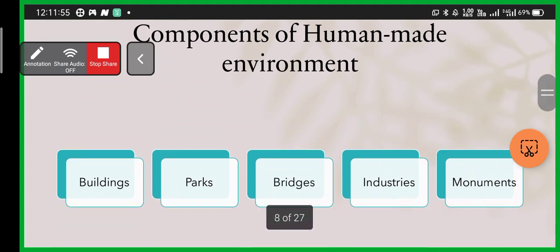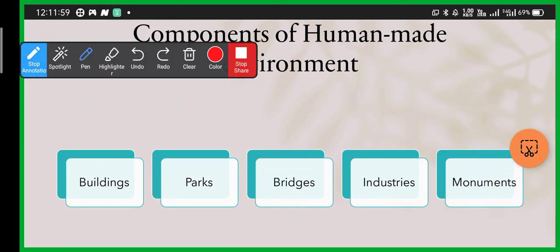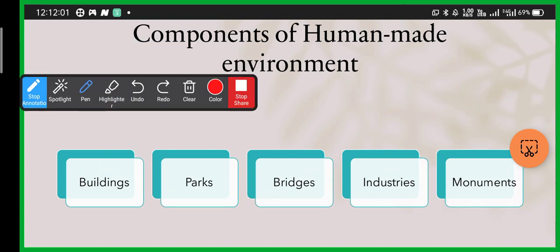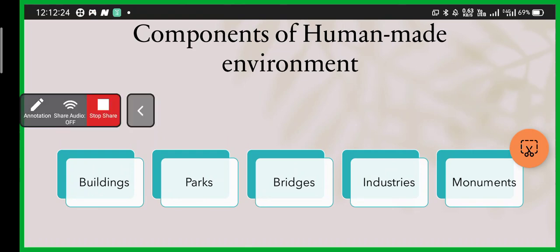Now, what are the components of the human-made environment? Human-made environment means the things that are made by humans. For example, buildings, parks, bridges, industry, and monuments. Plastics and books, everything around us that is made by humans, are components of the human-made environment.